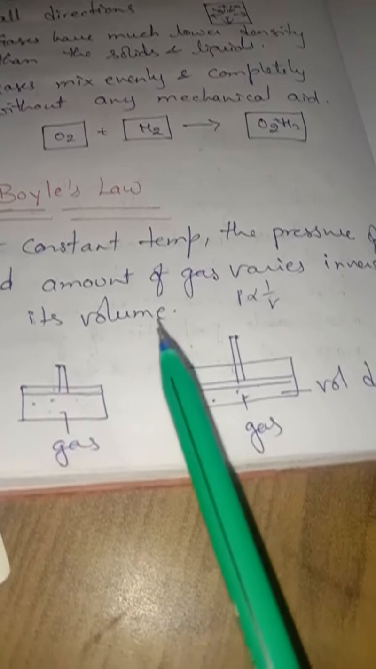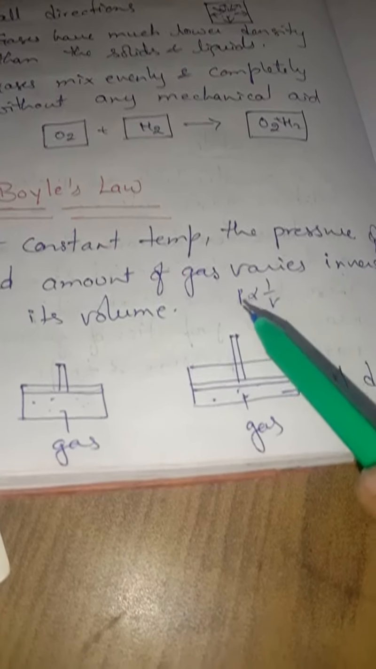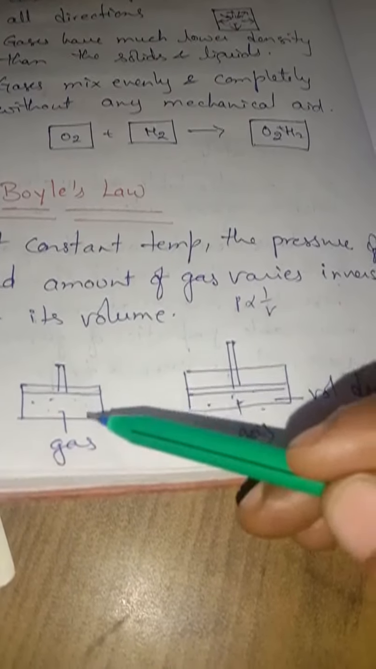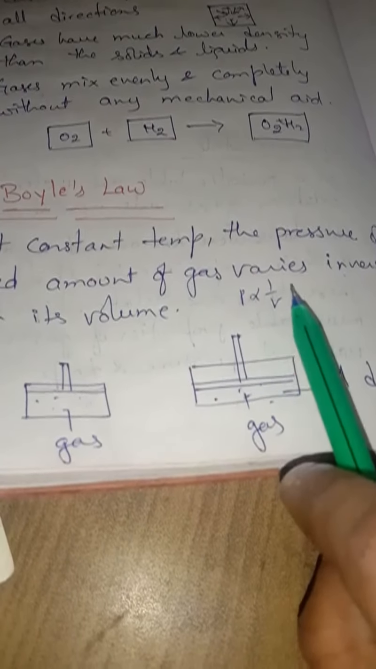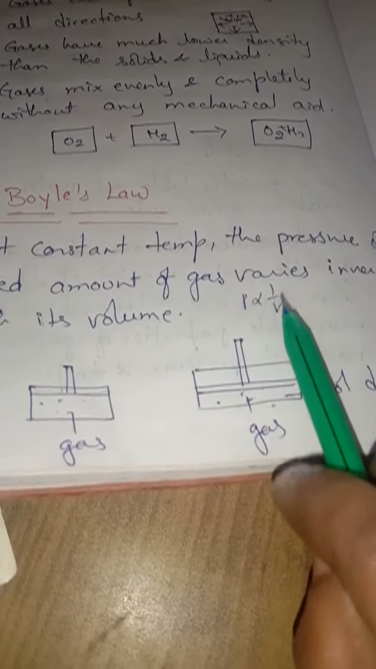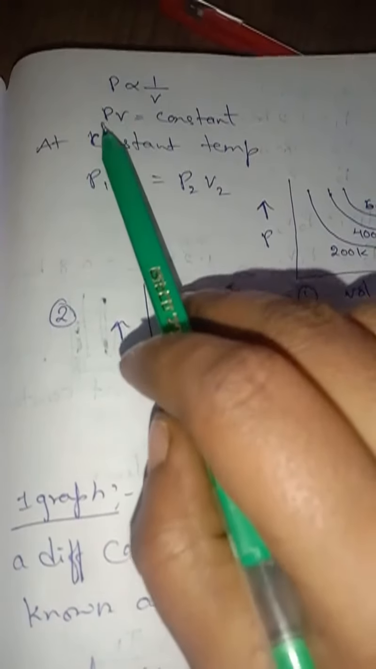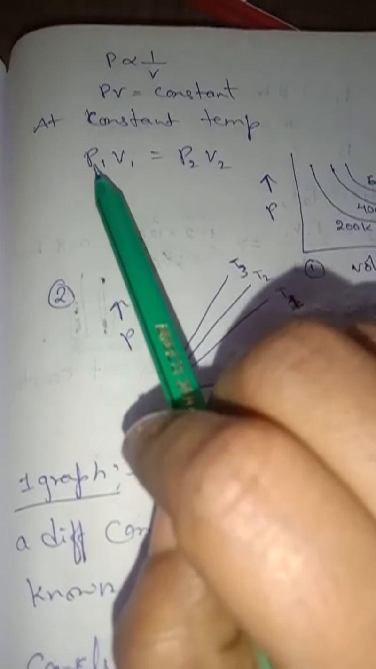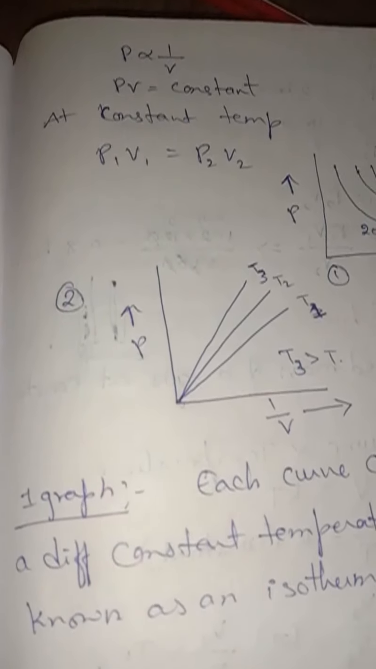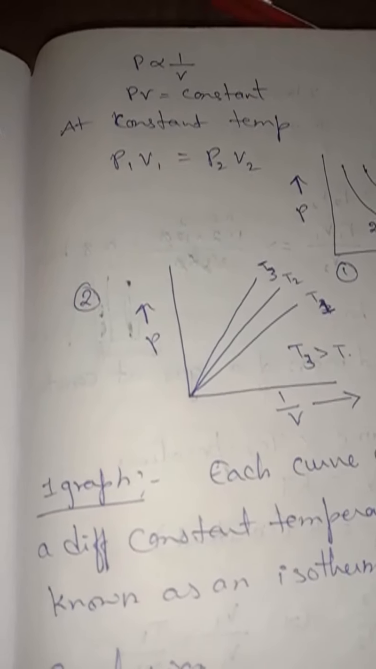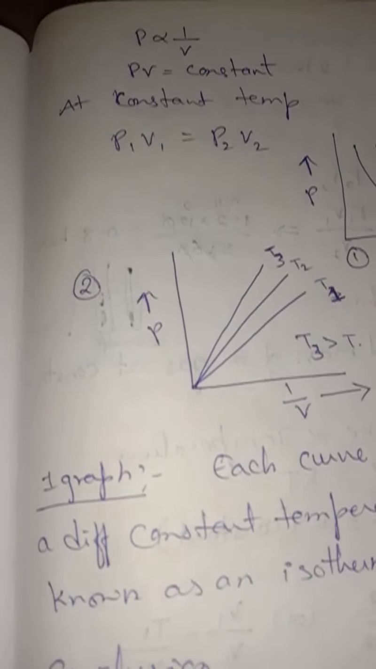At constant temperature, the volume of a given mass of a gas is inversely proportional to its pressure. That means when pressure increases, volume decreases, and when pressure decreases, volume increases. By this diagram you can understand. So P is inversely proportional to 1 by V. If you want to remove the proportionality constant, you can write PV equal to constant. At constant temperature, if we take two pressures and two volumes, then P1 V1 equal to P2 V2. Understood, children? P1 V1 equal to P2 V2.